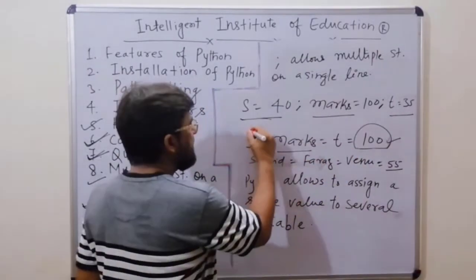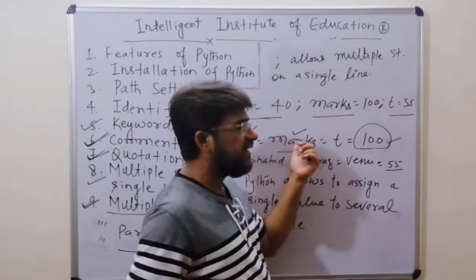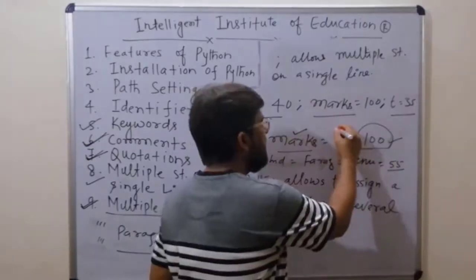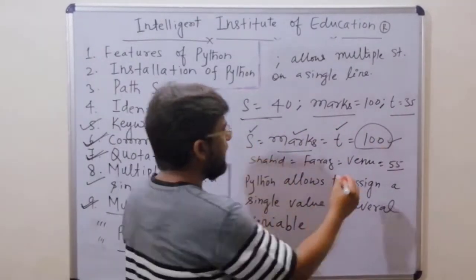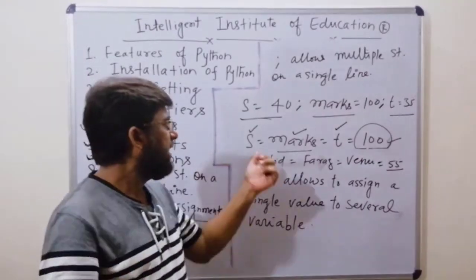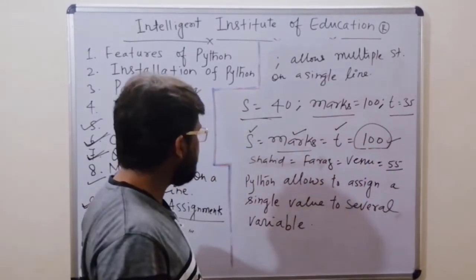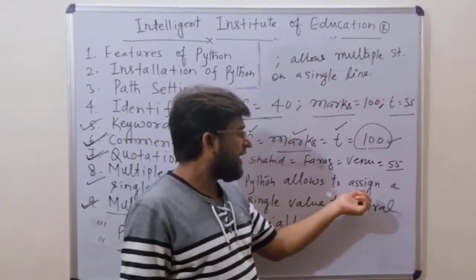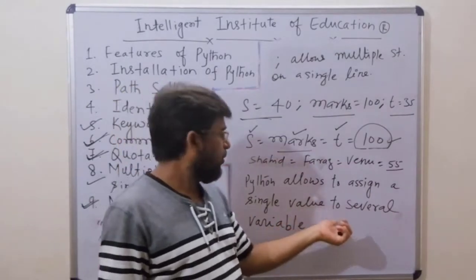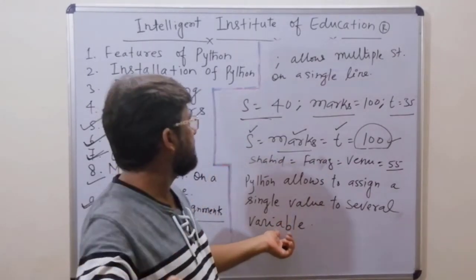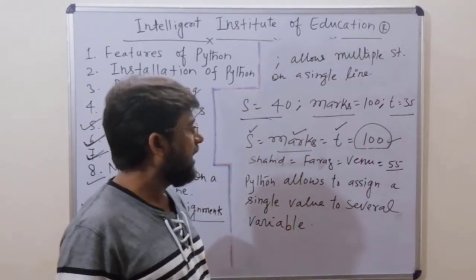For example, s is one variable, marks is another variable, and t is another variable. So here 100 is one value, and we are going to assign it to three different variables. So we can say that Python allows assigning a single value to several variables.